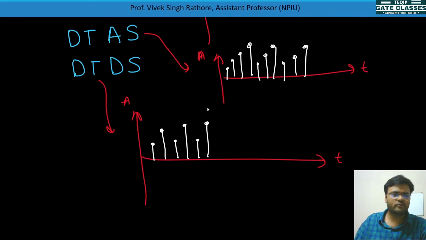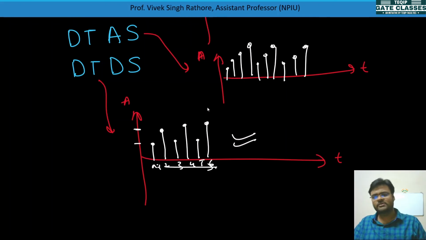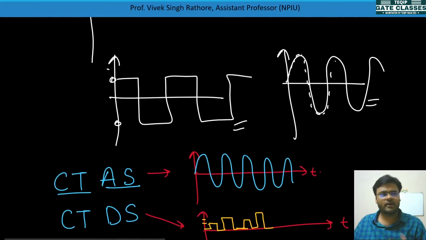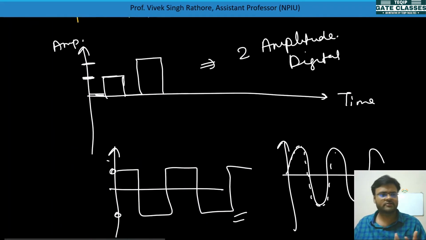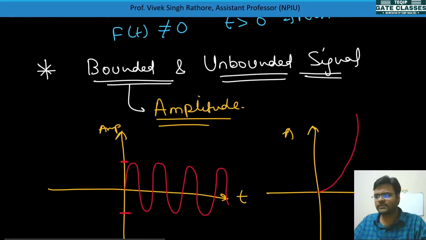Only two amplitudes are taken in this, some specific values, and the signal here is defined for n equal to 1, 2, 3, 4, 5, only integer values. So this is called a discrete time digital signal. I think you can plot it and understand how analog and digital signals work, and these are some basic classifications of signals. So here we end our signals part, the classification of signals.